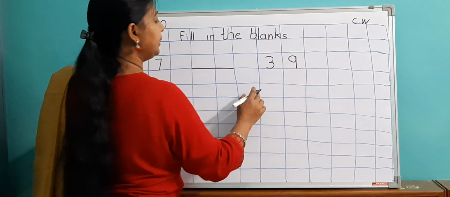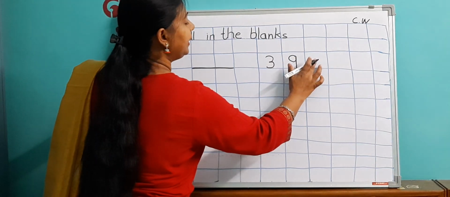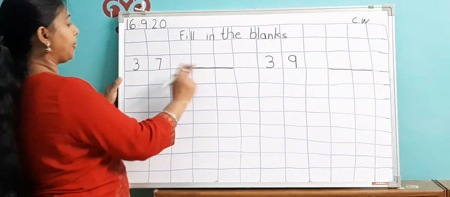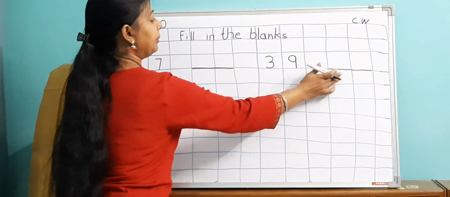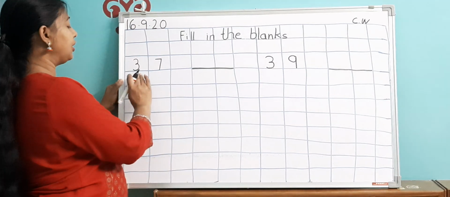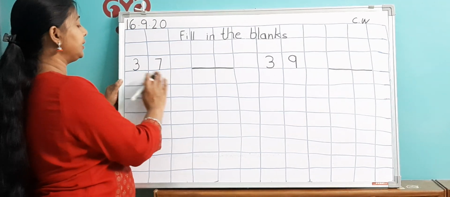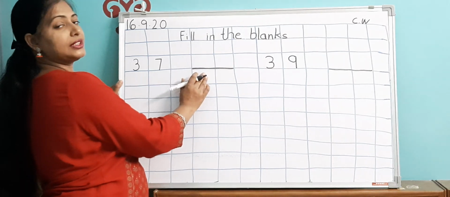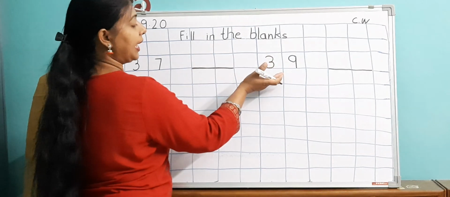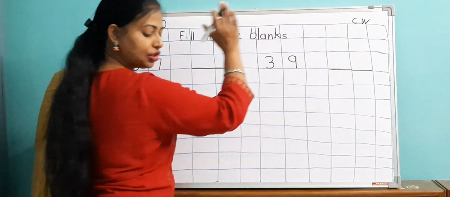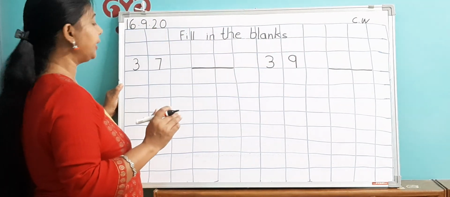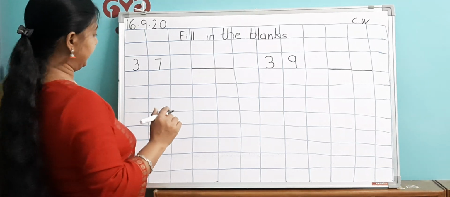This is 39. Then again leave one square and then a blank. Now I have left a blank here so that you have to write which number comes after 37. Then 39 comes, and then after 39 which number comes. That you have to do. So children, you have to fill in this blank.